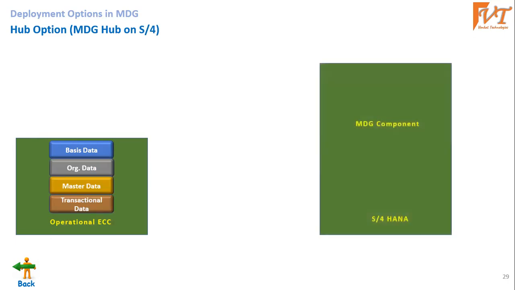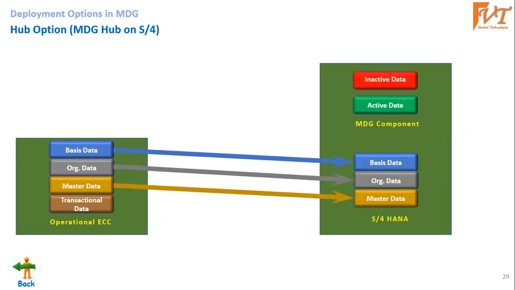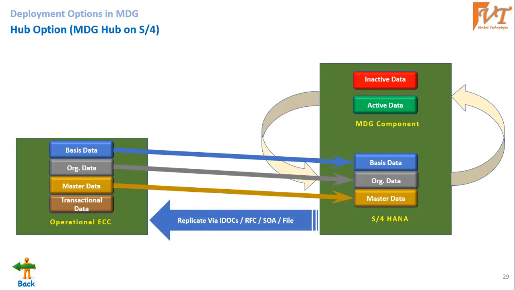Similarly, for MDG hub on S4, there won't be any difference except the MDG component installation. Everything would be the same. We only have a pre-built component in the S4 system for MDG. That's the only difference.